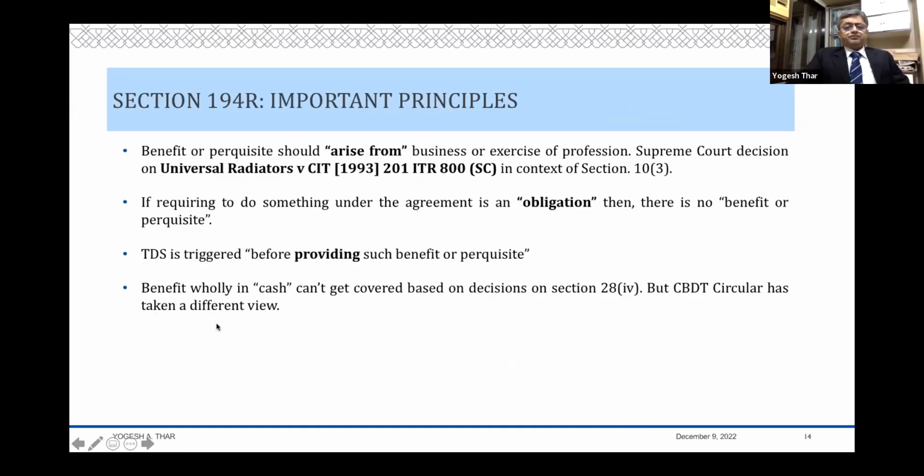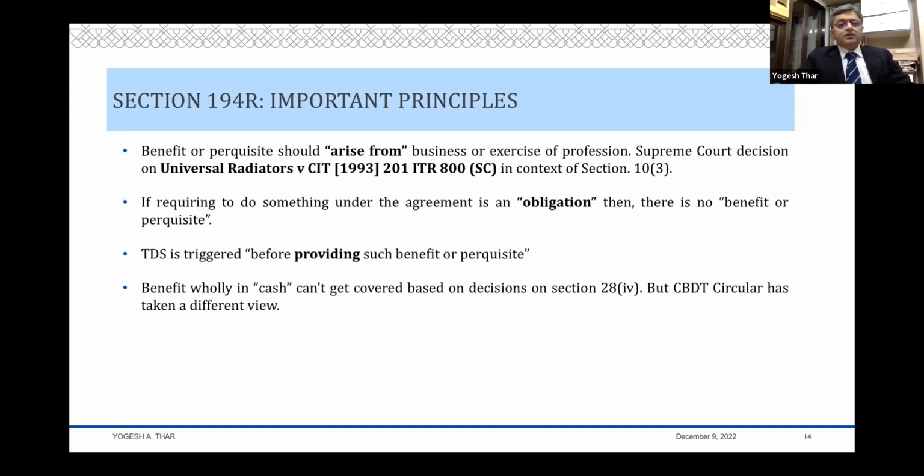So before dealing with items which are interesting and items which are debated and which create controversy, even after the circulars, etc., have been issued, there are some principles that I want to highlight, which would actually govern the decision that we take on various examples that I have taken, after this slide.